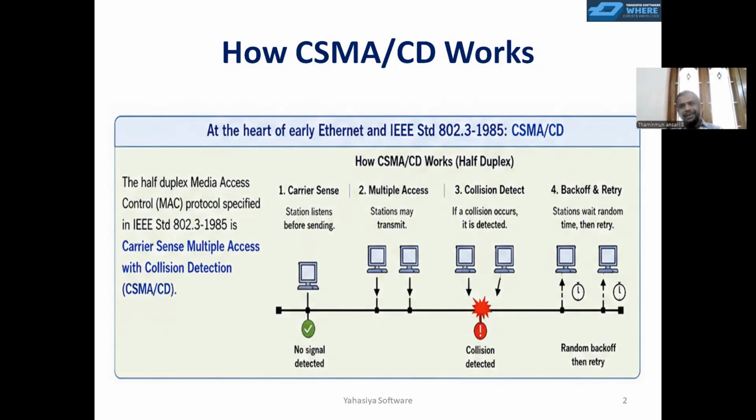Each node engaged in the transmission at the same time will wait for a random time and then retry the bus. When they try again, if the bus is free, they can successfully transmit their packet and complete the transmission. This is how the half duplex communication of automotive Ethernet, or Ethernet in general, works.